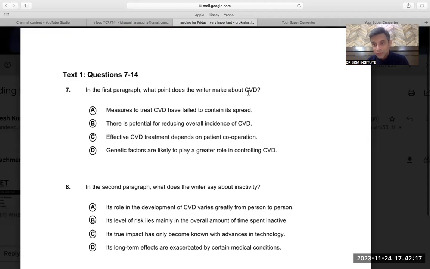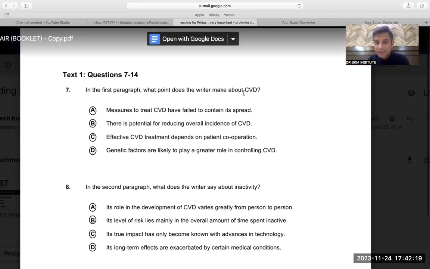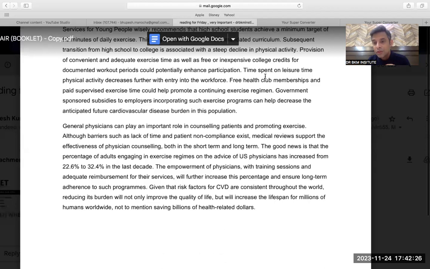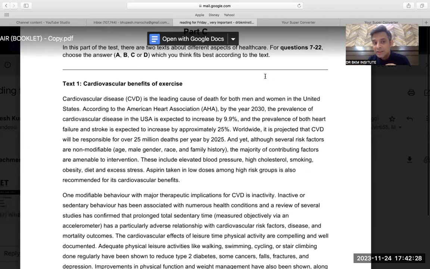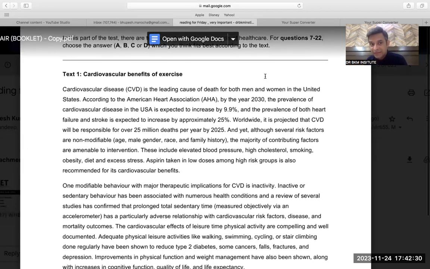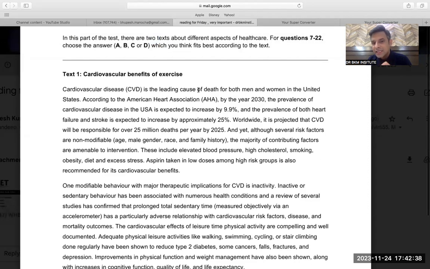So the only thing they have asked me about is this word CVD. CVD is the only word I want to focus on. So that is how you can easily do readings when you focus on the right word, that is CVD. CVD, cardiovascular benefits of exercise. CVD means cardiovascular disease. Cardiovascular disease is the leading cause of death for both men and women in the United